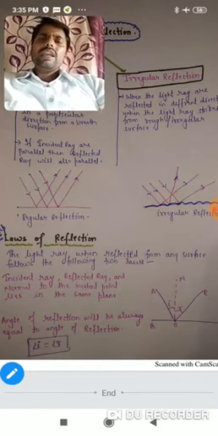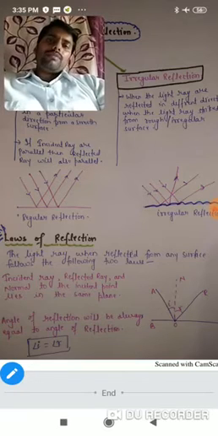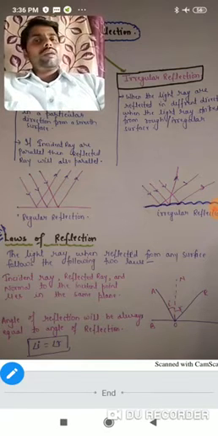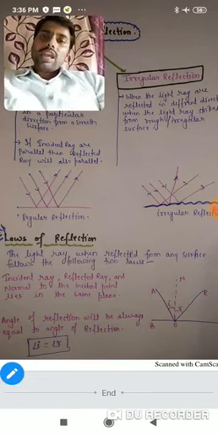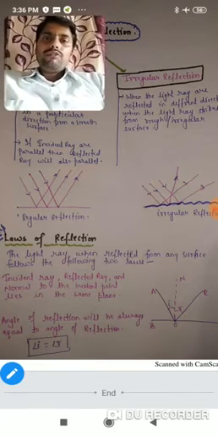It means when we project light rays from the projector, the incident ray, the reflected ray and the normal to the point of incidence will lie on the same plane. So this is the first law of reflection.